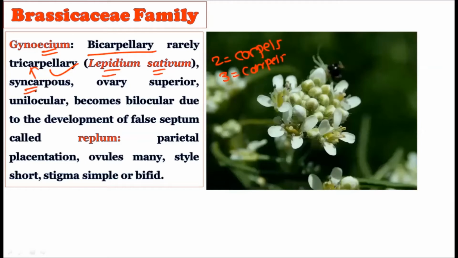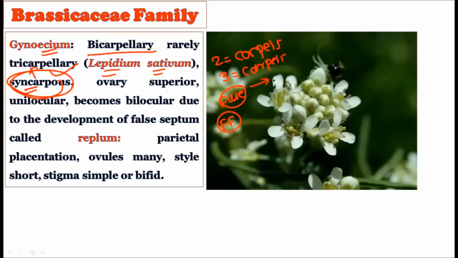Then their syncarpous condition can be seen. Syncarpous means the carpels are fused. The important thing to note down is that this will reflect in the floral formula. So the syncarpous condition is there, that is, the gynoecium is fused with one another. Okay, so fusion is there.